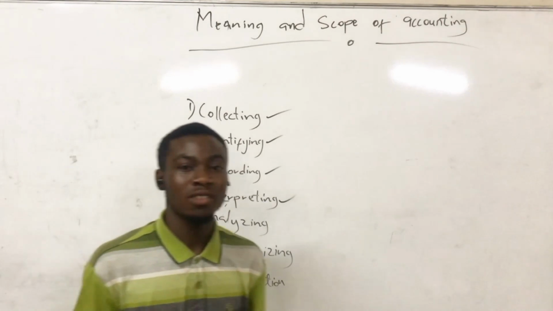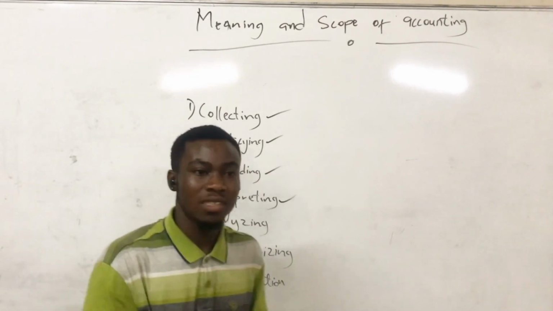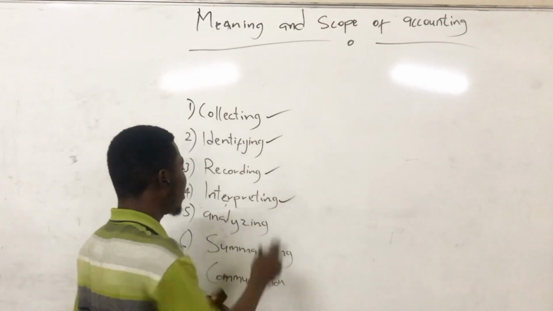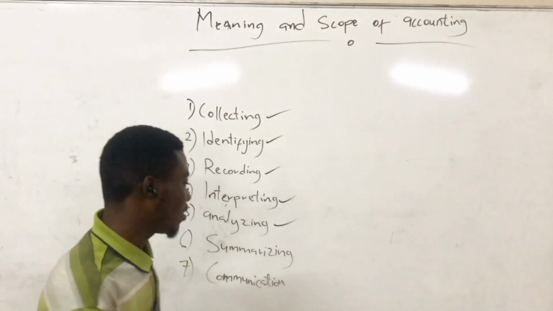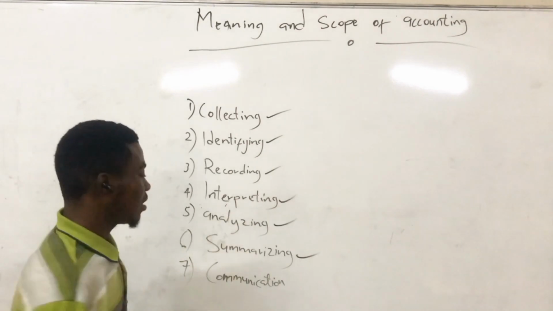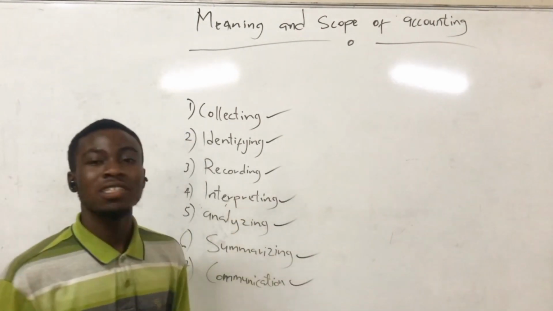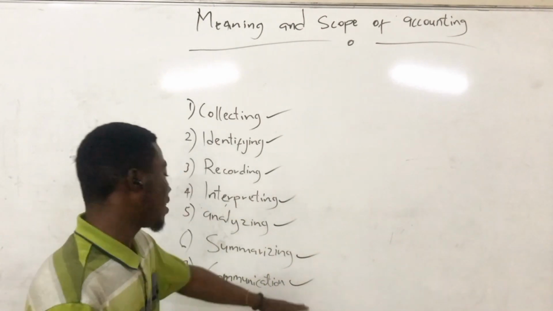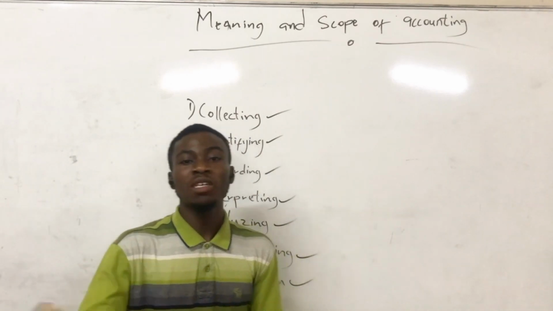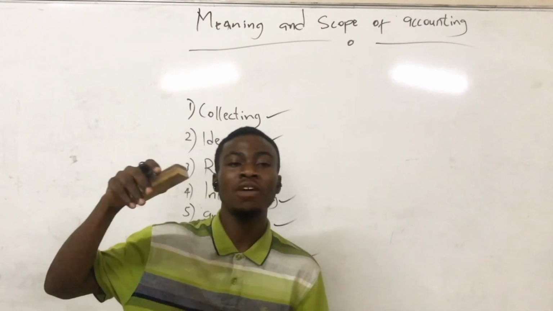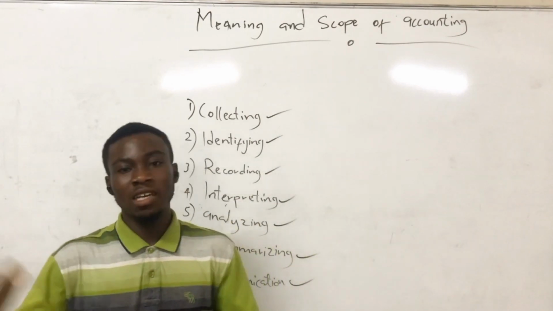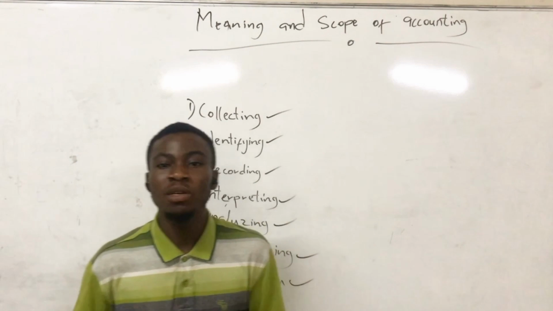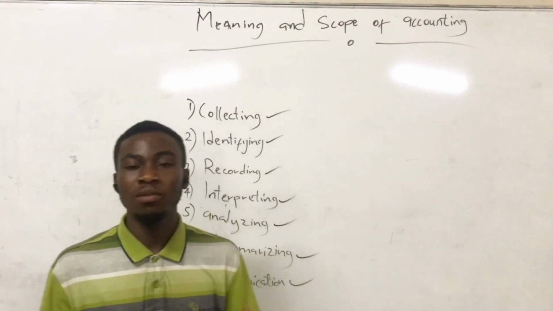Now after recording it, you interpret. That's interpretation of accounts. After interpreting, you go to analyzing. So you analyze the information and then you summarize everything. After summarizing everything, now you communicate it to the users, such as, let's say, shareholders, governmental agencies and staff. They will need that information, so you have to communicate it to them for them to understand.